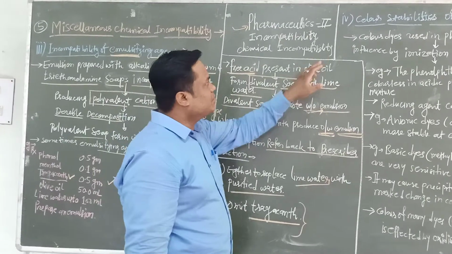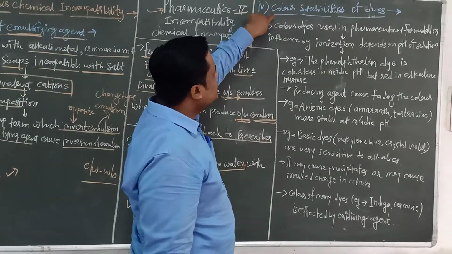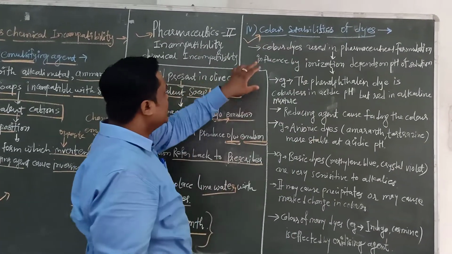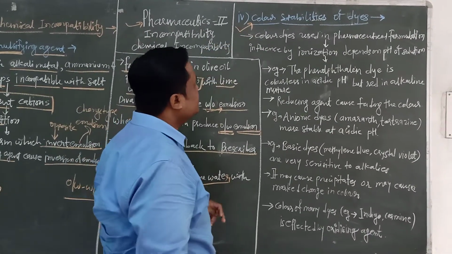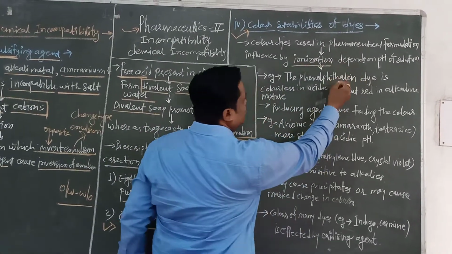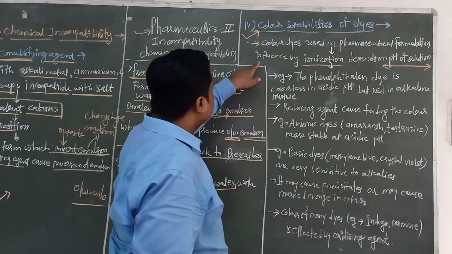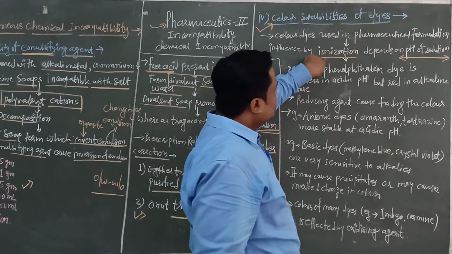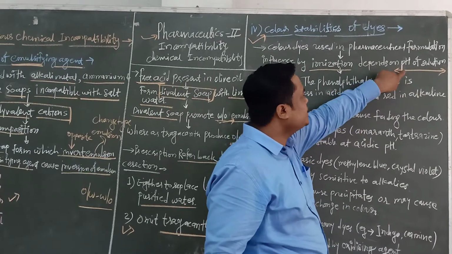Then we have to take another example of chemical incompatibility. That is color stability of dyes. What is the stability of the dyes, and how does it affect chemical incompatibility? The color dyes which are used in pharmaceutical formulations are influenced by ionization reaction, which depends on the pH of the solution. Means these dyes are influenced by the ionization reaction, which depends on the pH of the solution, which is acidic or basic in nature.